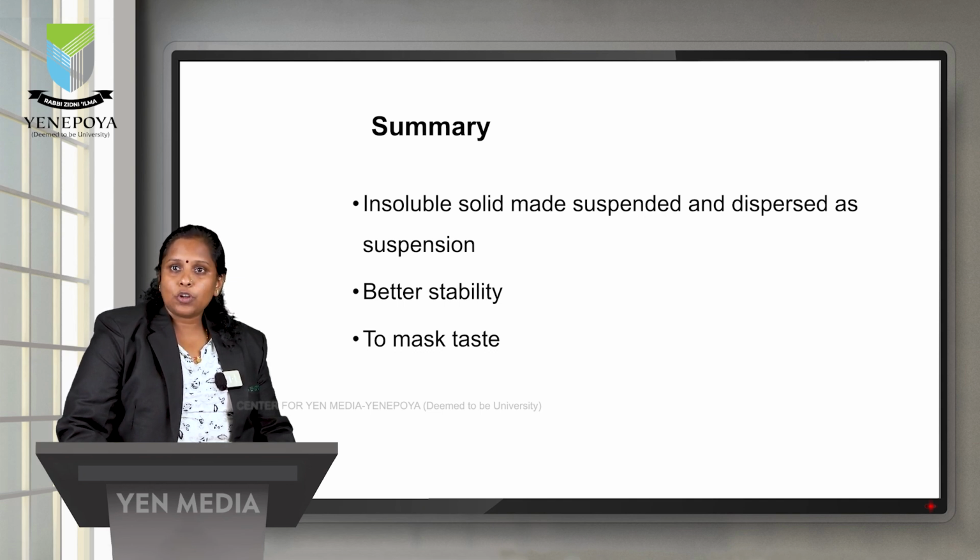Coming to the classification of suspensions, there are four types of classification. The first is based on general use: oral preparation, external preparation and parenteral preparation. Based on the solid particle content, there are concentrated suspensions and dilute suspensions. Based on the size of solid particles, colloidal, coarse and nano suspensions. And the last is based on electrokinetic parameters: flocculated and deflocculated suspensions.